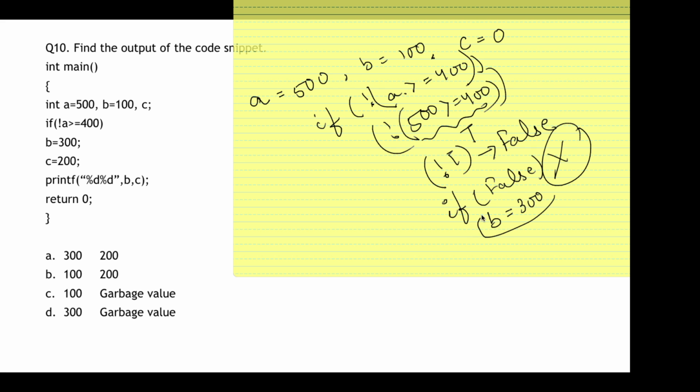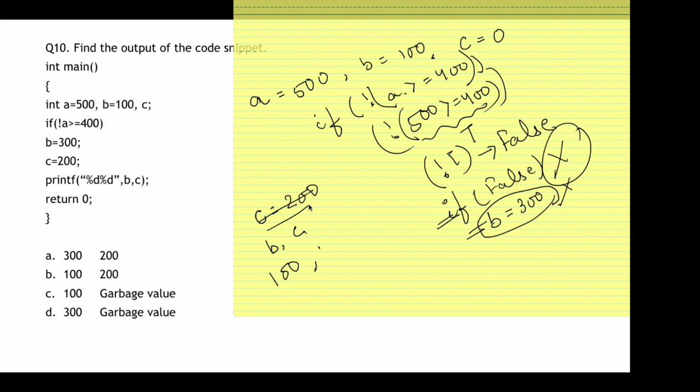This means B is equal to 300. This statement won't be executed. It will only have what? The C value will now have 200, and it's saying printf B and C. So B and C will be printed. B's value hasn't changed over here because the if condition failed, it was false. So B's value will remain the same, that is 100, and C's value has just changed, that became 200.